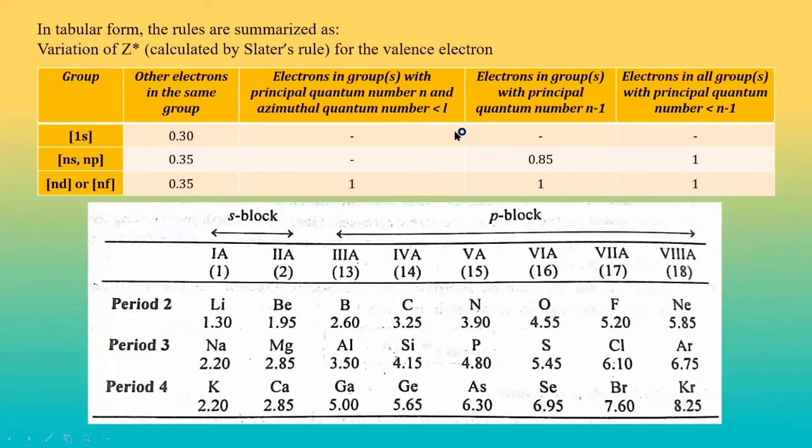Now, as you can see, a little bit of calculation of Slater's rule has been given, and here you can see what the table looks like. I already told you that this is the experimental data that is obtained. So we can see this data here, and for the s block and the p block, the values of every element have been provided. No need to remember this. Again, I am saying, if a question comes, this data will be provided to you.